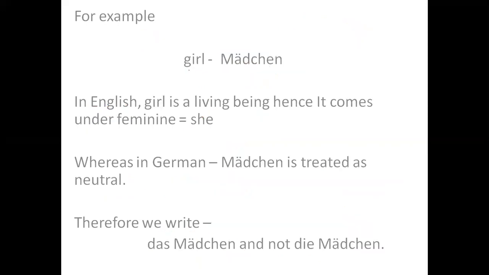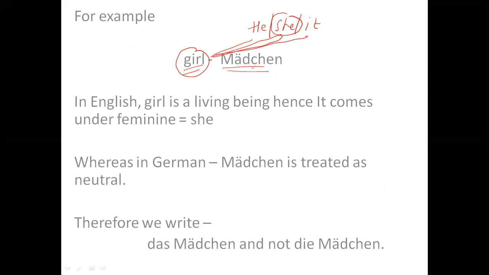Another most beautiful example is girl. In German, we say Mädchen. Right? Now, if I talk about English, he, she, or it, three words I give you. What is a girl? He, she, or it? Tell me, what is it? So girl is she in English, right? But if I talk about German, it is not she.